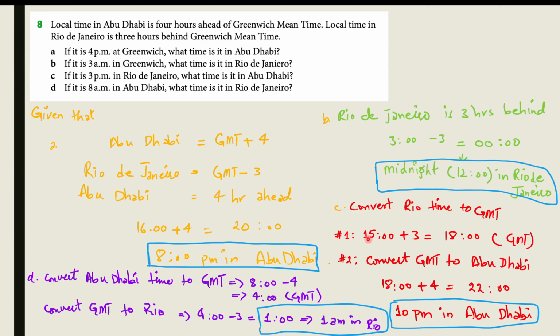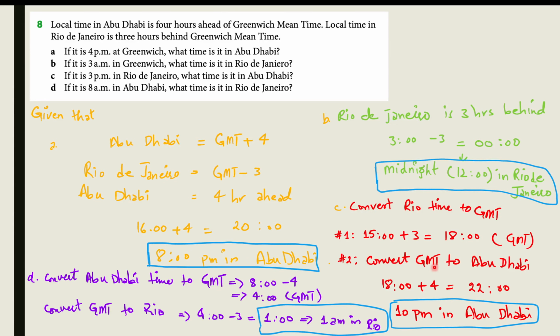Therefore we write 15 plus 3, which is equal to 18. This is all in the 24-hour format. In 12-hour format, it is 3 o'clock plus 3 hours, so it would be 6 o'clock. So now we have the time in GMT.